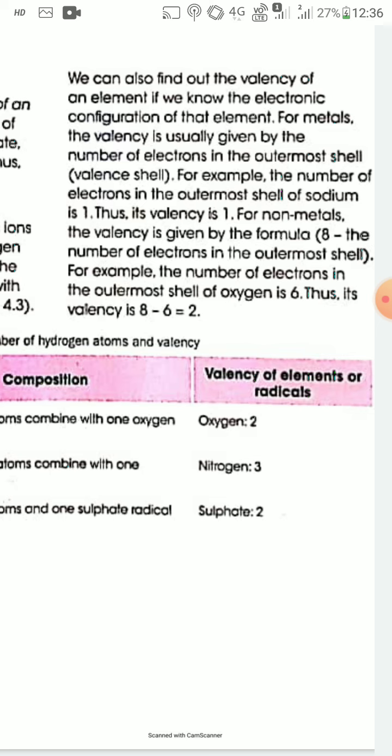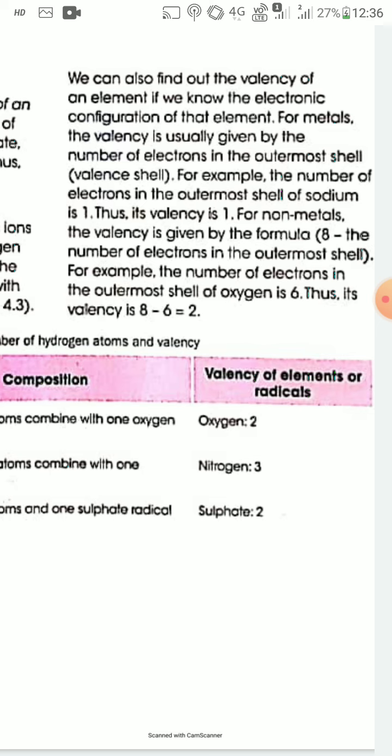Generally, metals have 1 to 4 electrons in the valence shell. Therefore, valency of metals is the same as the number of electrons in the outermost shell. But non-metals generally have more than 4 electrons in the outermost shell.